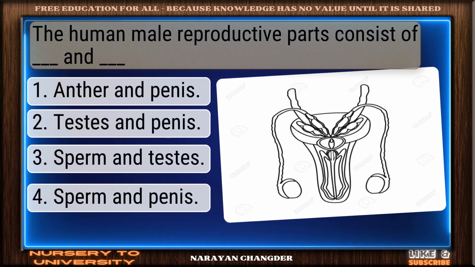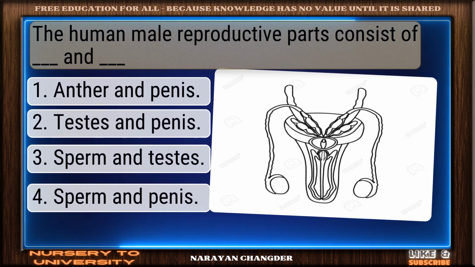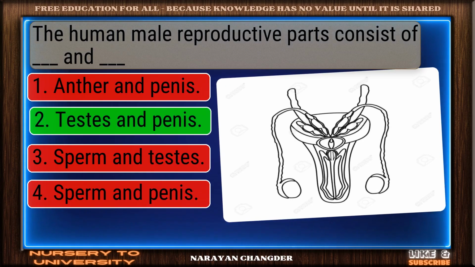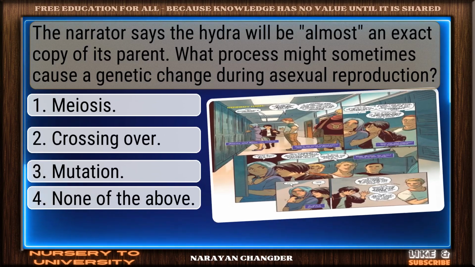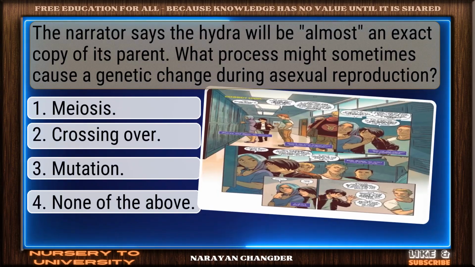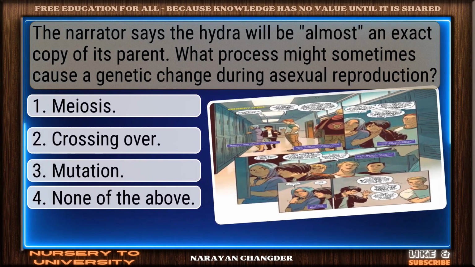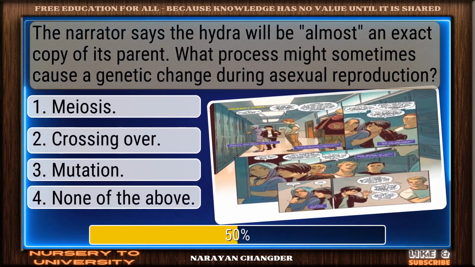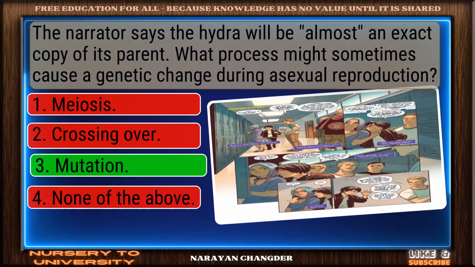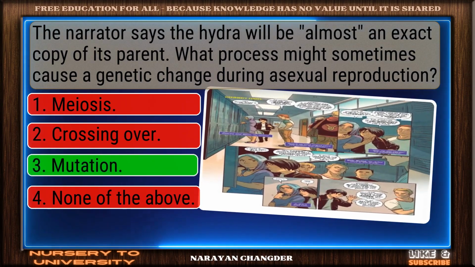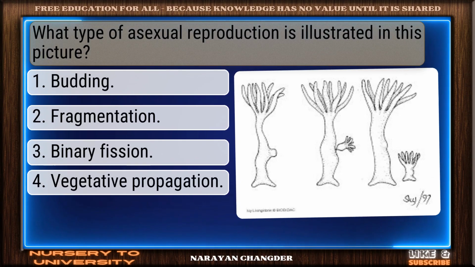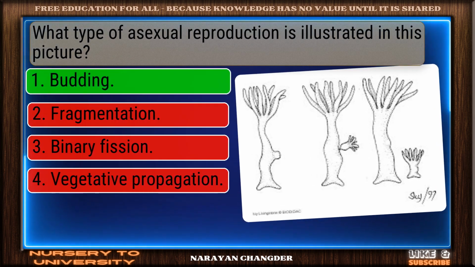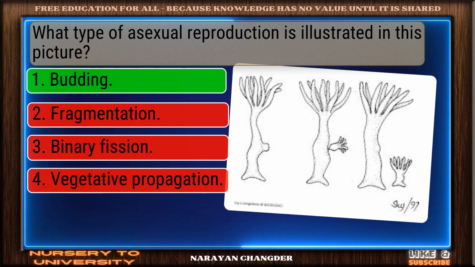The human male reproductive parts consist of dash, dash, and dash. Perfect. Testes and penis is the correct choice. The narrator says the hydra will be, almost, an exact copy of its parent. What process might sometimes cause a genetic change during asexual reproduction? Nice work. You chose mutation and it is correct. What type of asexual reproduction is illustrated in this picture? Great job. Budding is the accurate answer.